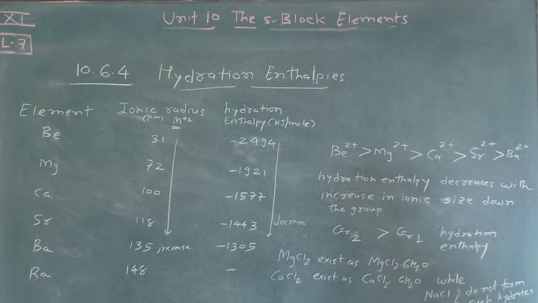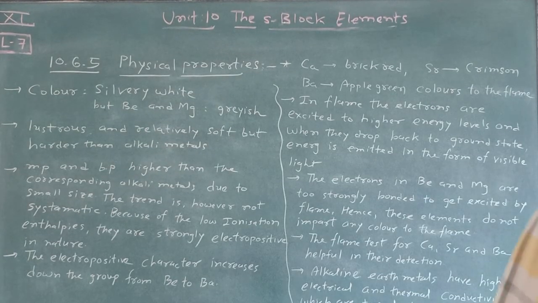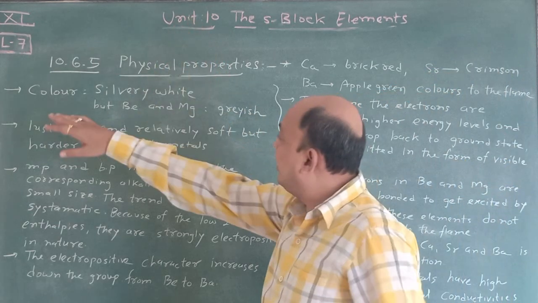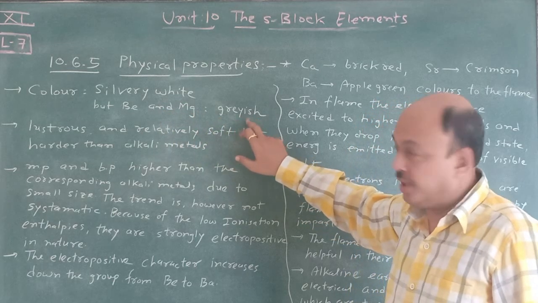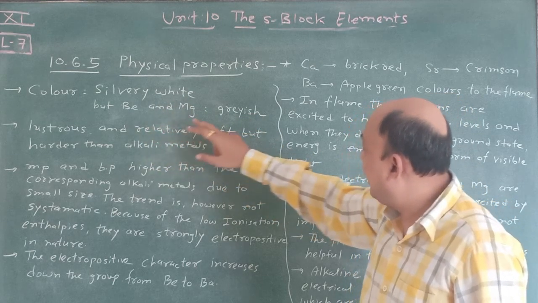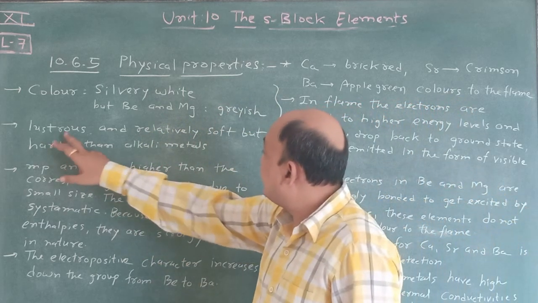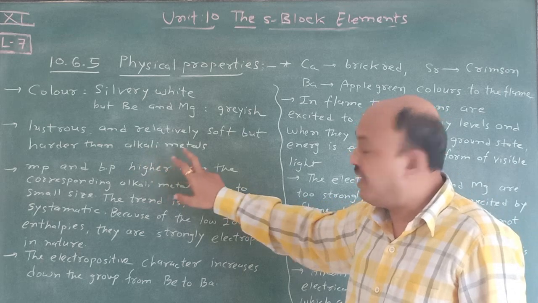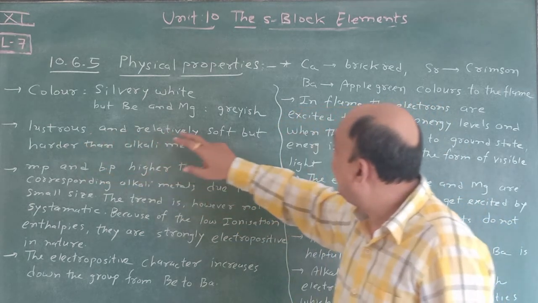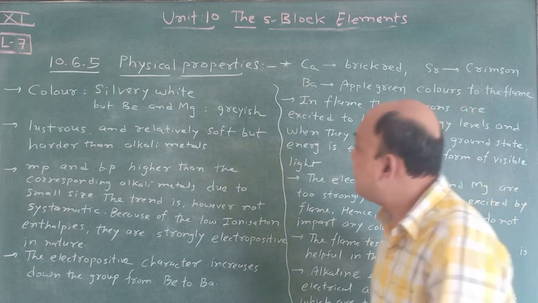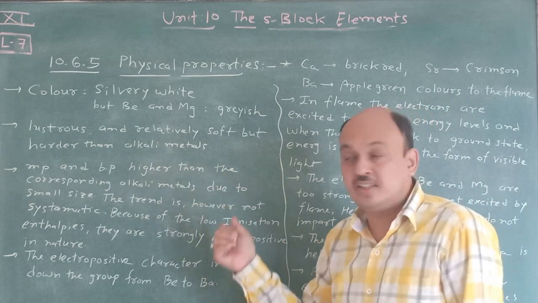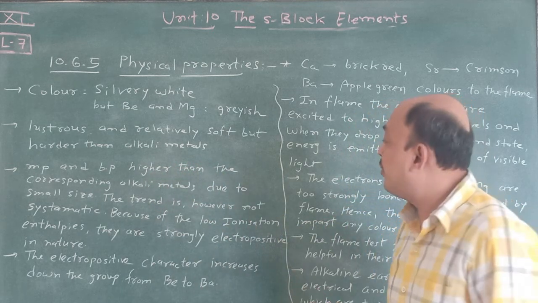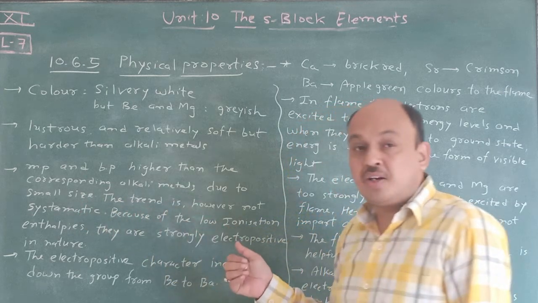Right now, I'll take a screenshot. Okay, now 10.6.5 physical properties. The color is in general silvery white, but beryllium and magnesium have a grayish color. Remember this. They are lustrous and relatively soft, but harder than alkali metals. Melting point and boiling point are higher than the corresponding alkali metals due to small size. The trend is, however, not systematic.